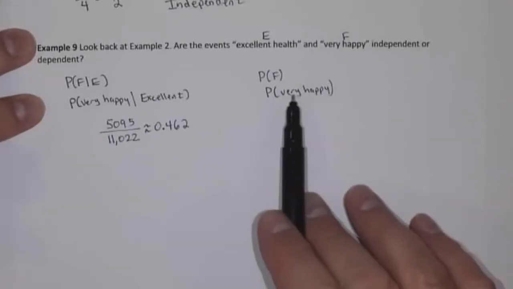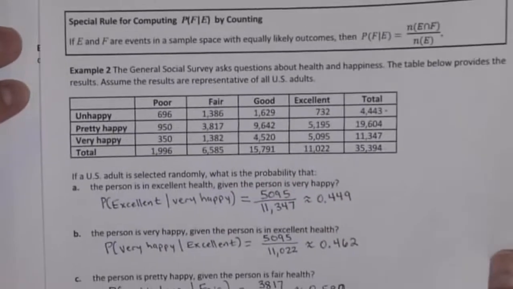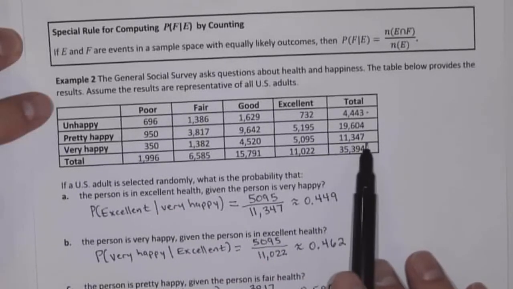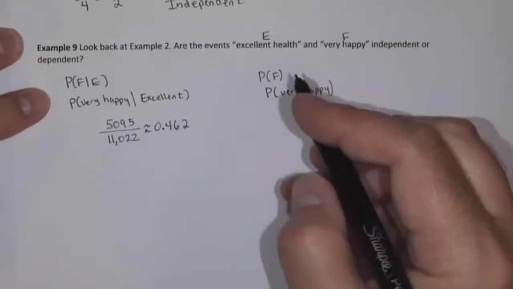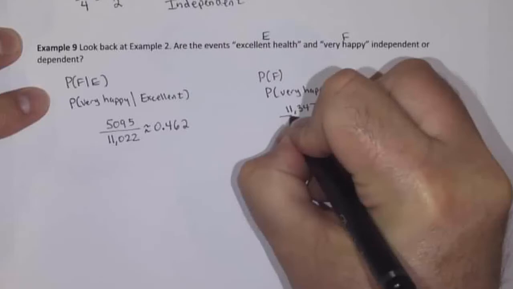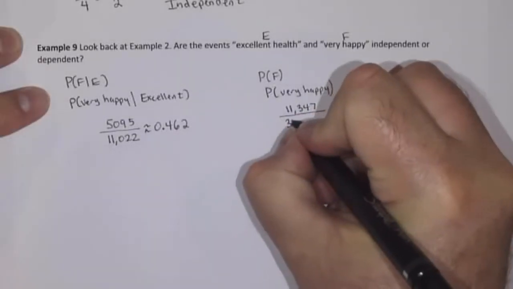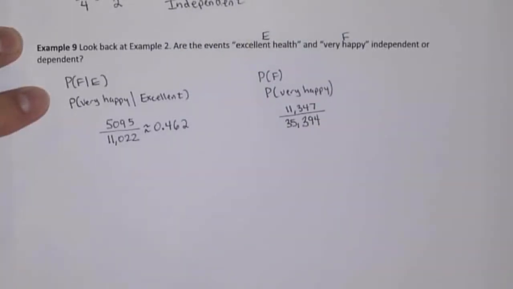Now what is the probability of very happy? Here there's no given. Altogether there are 11,347 individuals who are very happy out of 35,394, because there were that many individuals altogether in this data.